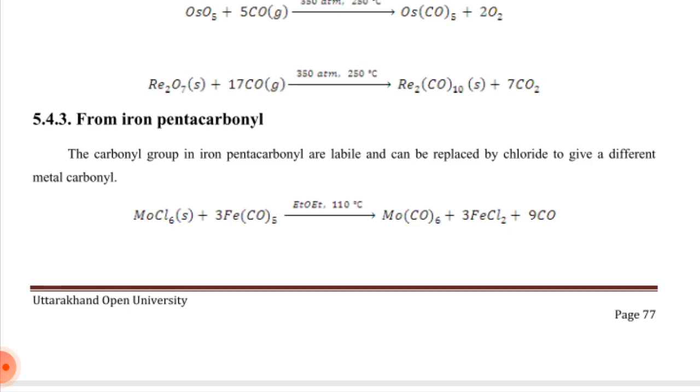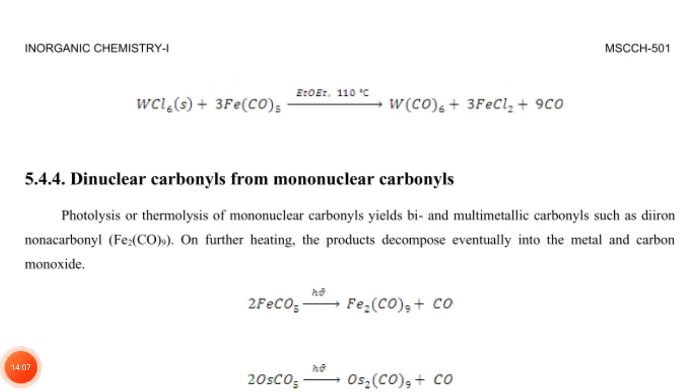From iron pentacarbonyl: the carbonyl groups in iron pentacarbonyl are labile and can be replaced by chloride to give a different metal carbonyl. Molybdenum hexachloride reacts with 3 moles of iron pentacarbonyl in the presence of diethyl ether at 110 degrees Celsius. We get molybdenum hexacarbonyl, 3 moles of iron dichloride and 9 moles of carbon monoxide. Tungsten hexachloride reacts with 3 moles of iron pentacarbonyl in diethyl ether at 110 degrees Celsius. We get tungsten hexacarbonyl, 3 moles of iron dichloride and 9 moles of carbon monoxide.